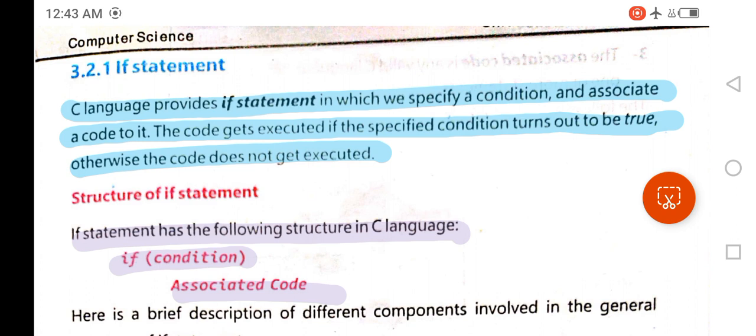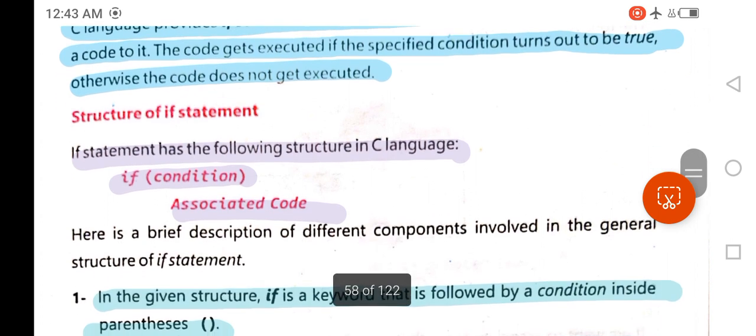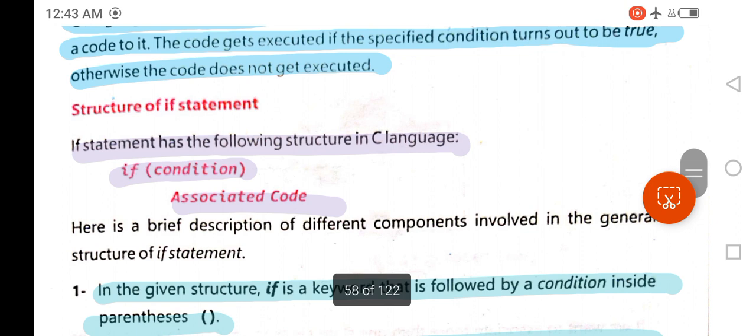The next short question is, what is the structure of if statement? So it is as follows. If statement has the following structure in C language. If, after that you will write condition in parentheses and after it associated code. If associated code has only one line, then you can write it straightforward. But if it has more than one line, then you will enclose these lines within curly braces.